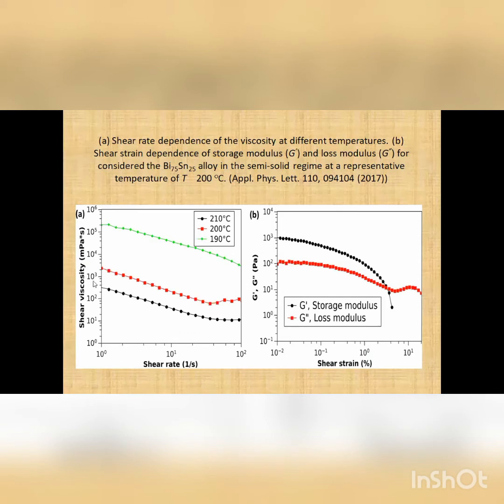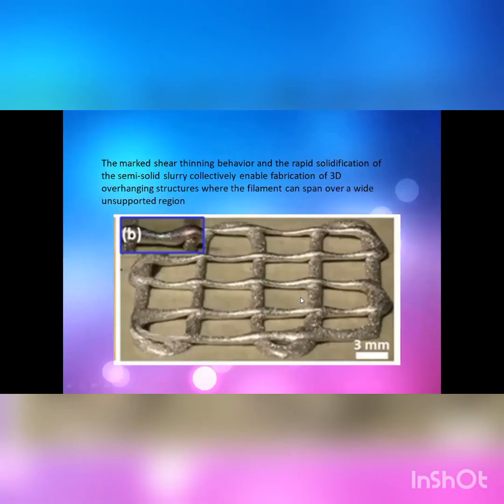When we observe here, the viscosity is gradually decreasing with shear rate. This particular behavior of decreasing viscosity with respect to shear rate is known as shear thinning behavior. And here, see, this storage modulus is dominating, which shows that the material is exhibiting solid-like behavior rather than liquid-like behavior. And now let us see how these two parameters have helped the material for getting a 3D body.